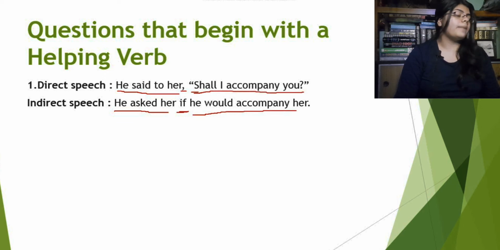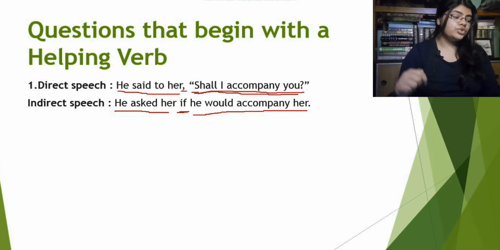Now let me tell you what's happening. So technically we should have used "he should accompany her" here instead of "he would accompany her," right? Because we know that the past form of the verb shall is should. Obviously "I" will be changed into "he," and "accompany you" will be "accompany her." But why are we changing the verb here? Why are we using would instead of should?